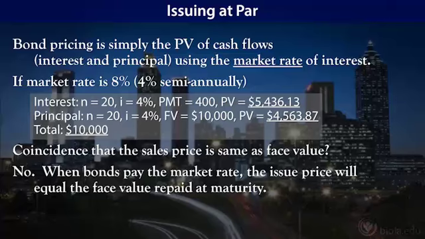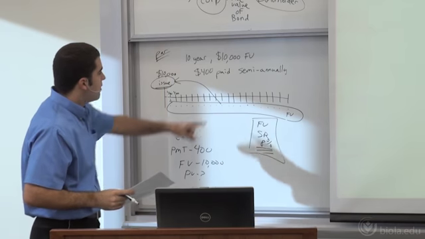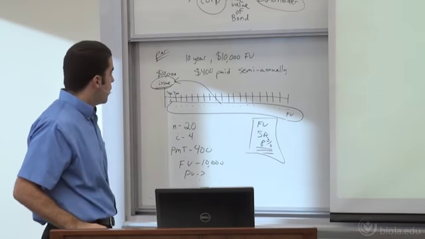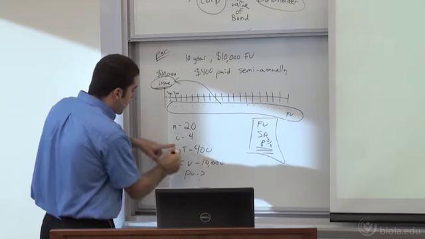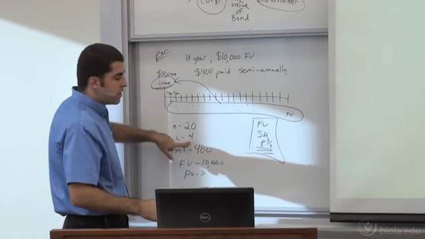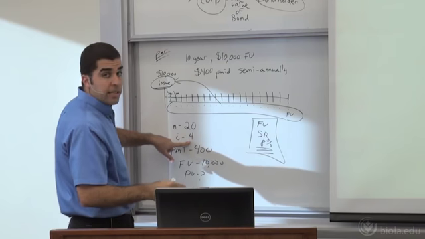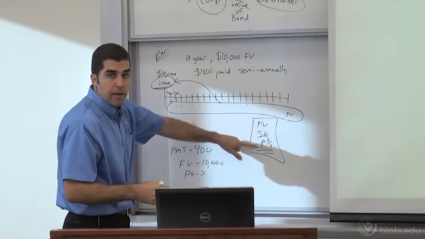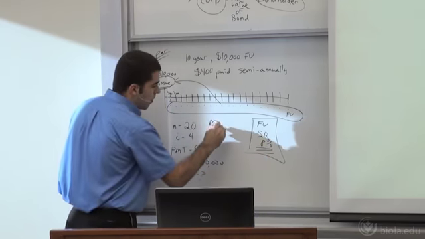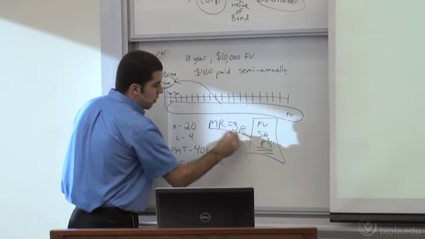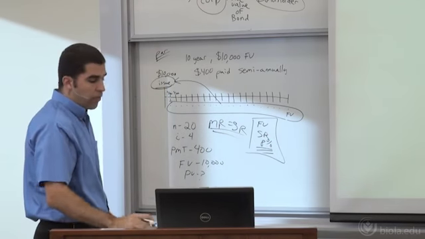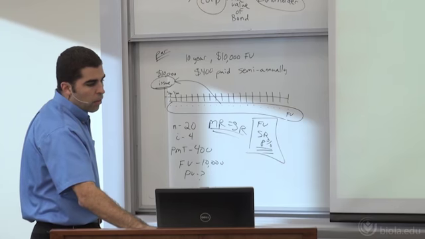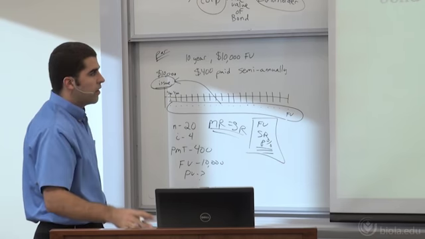Since this $10,000 that we're issuing for is the same as the face value, we say that bond is issued at par. We issue it for exactly the face value. The reason it's issued at par is that the stated rate, 4% for the 6-month period, 8% for the annual, is the same as the market rate. If your market rate equals your stated rate, then your bond is going to be issued at par. What if we change that up? We'll come back to our journal entries in just a minute.